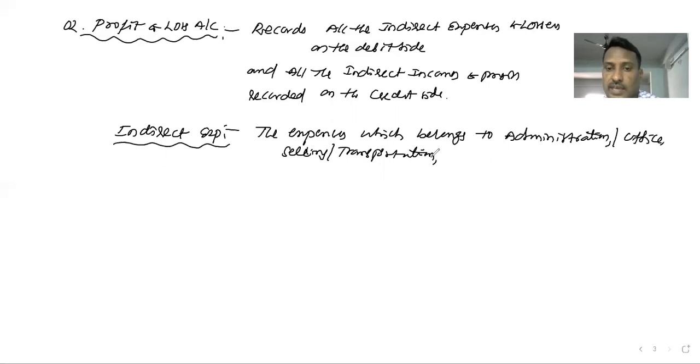So the expenses which belong to administration or office, selling or transportation are called indirect expenses. Right. So what is the content of the profit and loss account? In the business, plenty of indirect expenses are incurred. There are plenty of expenditures. So what are the proper indirect expenses of the business? Let me explain by the pro forma.